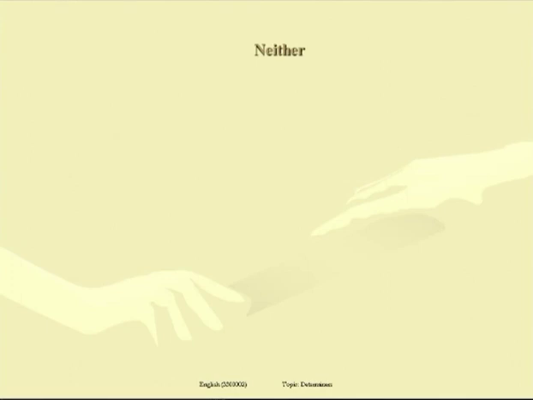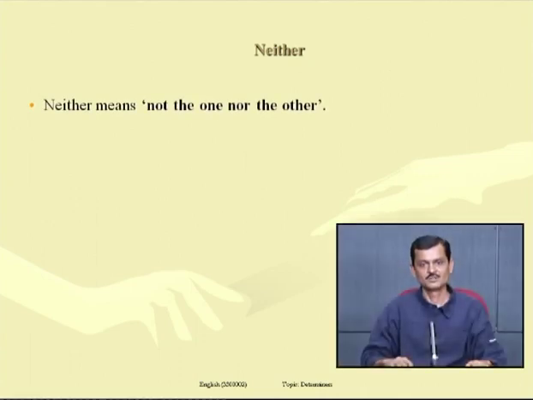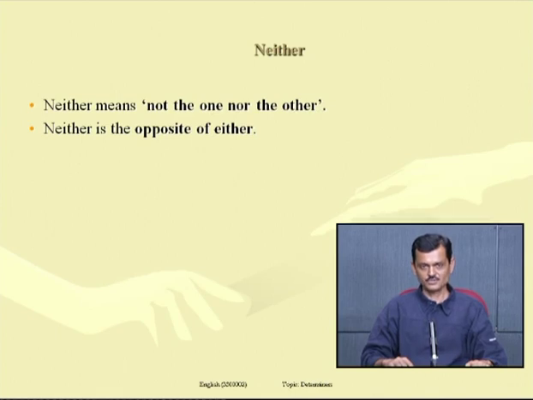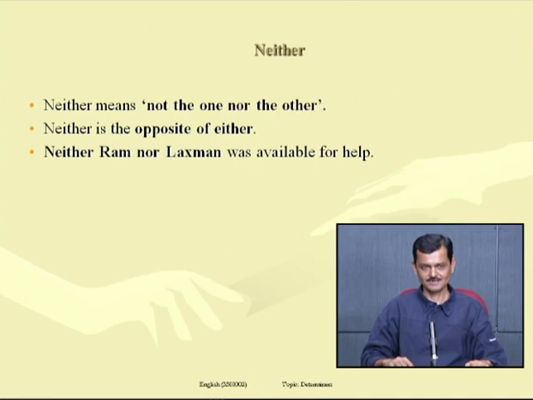Next item or next determiner is neither. Neither means not the one nor the other. If there are two things, neither of them is present, neither of them is available, not the one nor the other. Neither is the opposite of either. Look at the examples. Neither Ram nor Lakshman was available for help.